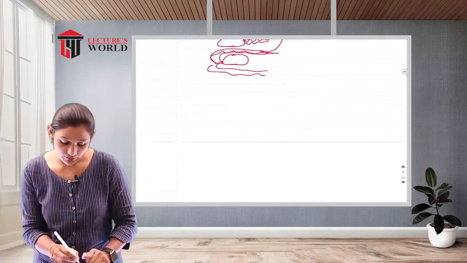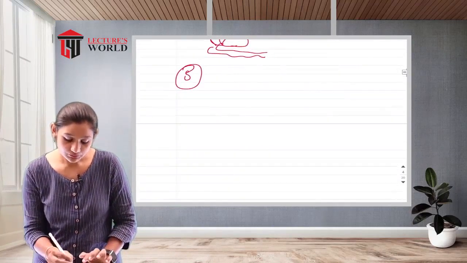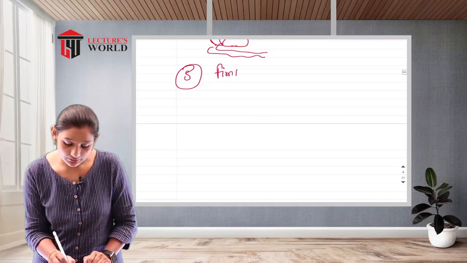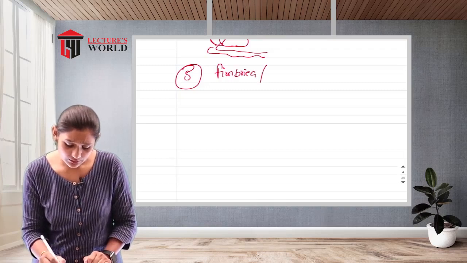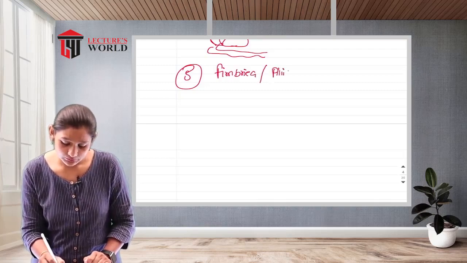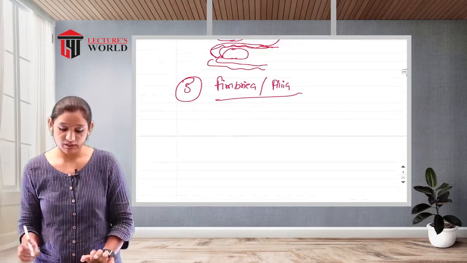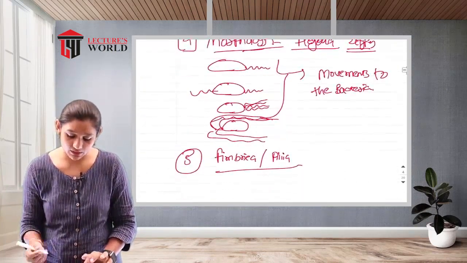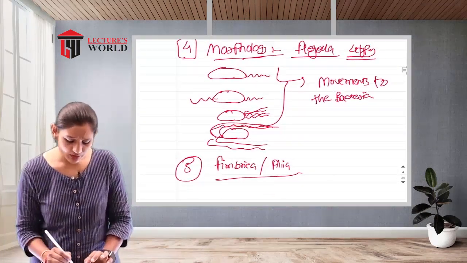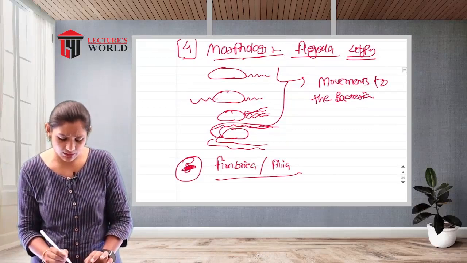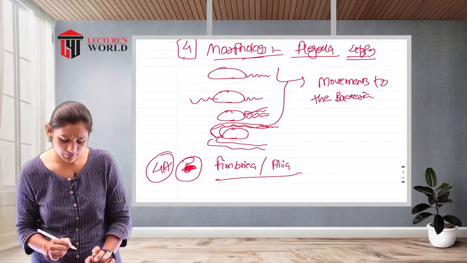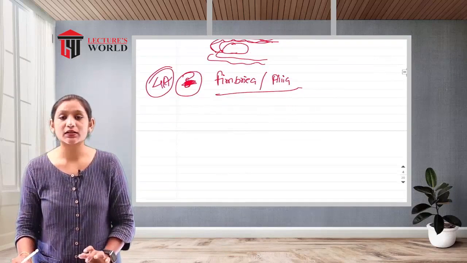The next one, the fifth, is Fimbria or Pilia. This is another characteristic we observe. Not the fifth yet, let's talk about 4B, 4A. This is the Fimbria and the Pilia.